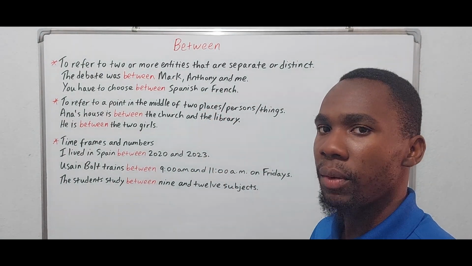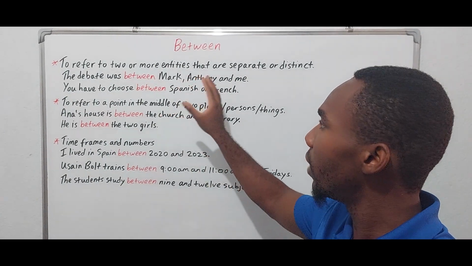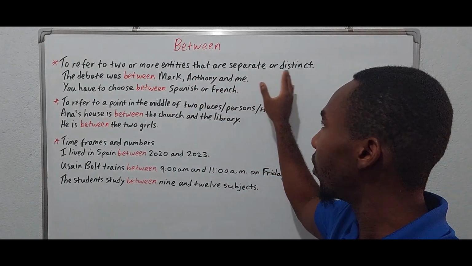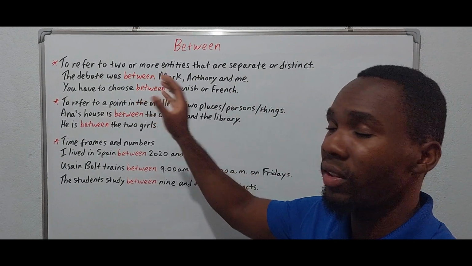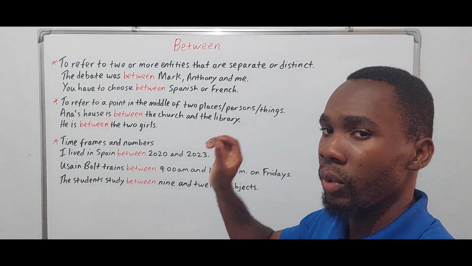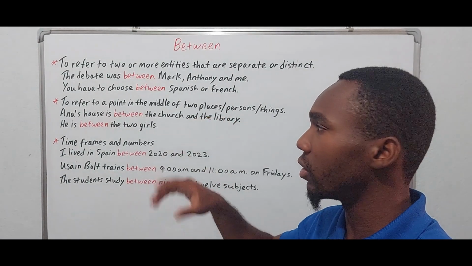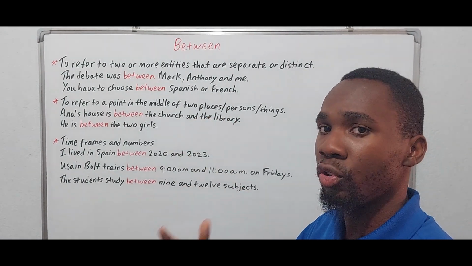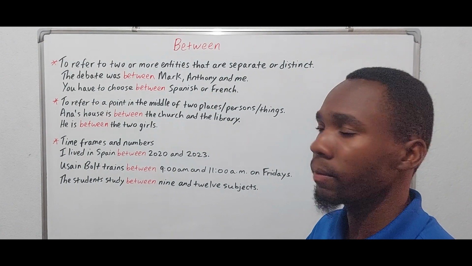Now we use between when we want to refer to two or more entities that are separate or distinct. Now here we see the exception to that rule. We can use between to talk about more than two entities, right?